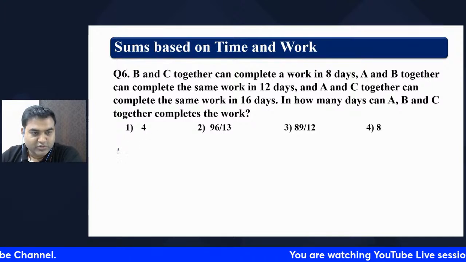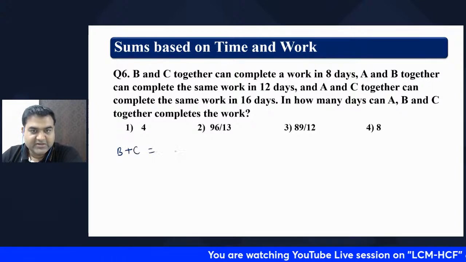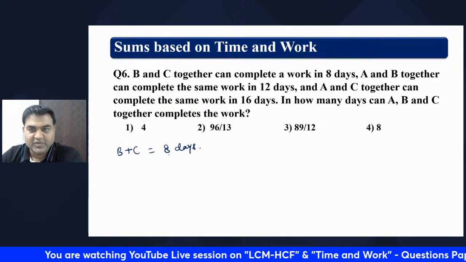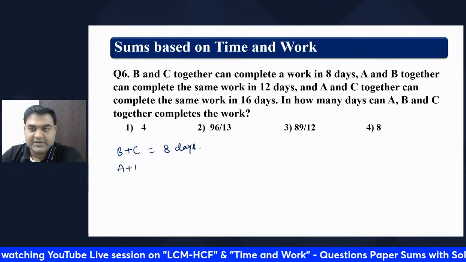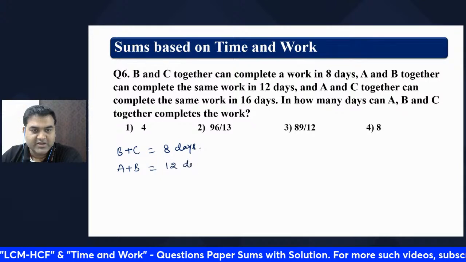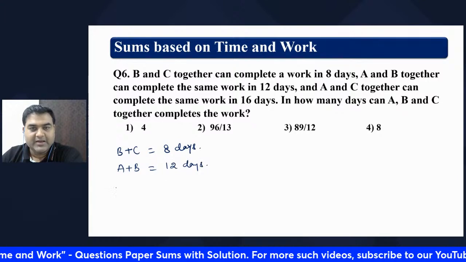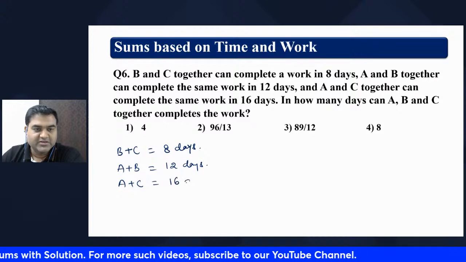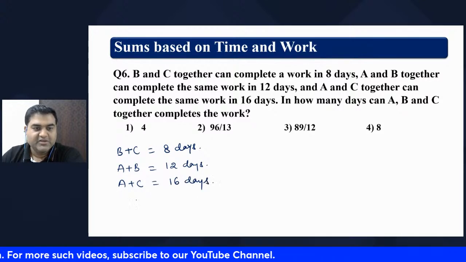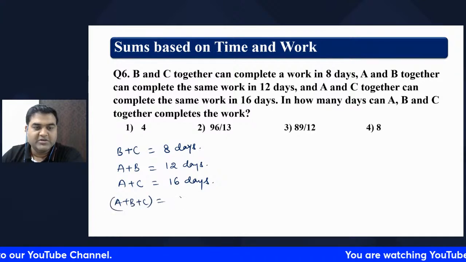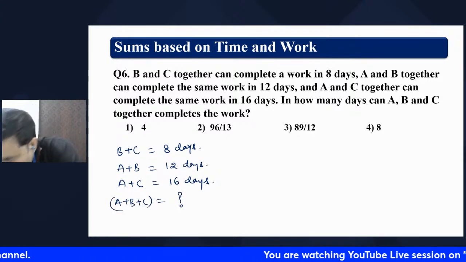What they have told: B plus C complete the work in 8 days. A plus B can do the same job in 12 days, and they have given A plus C together can complete the work in 16 days. They are telling, A plus B plus C, in how many days will they do this?